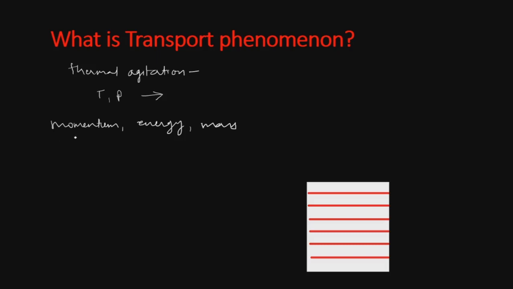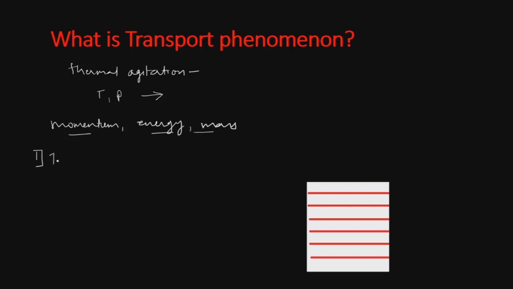During this process, the momentum, the energy, or the mass can be transferred from one region to the other. According to the kinetic theory of gases, the molecules of a gas are in a constant state of motion, as we have seen. The gas molecules will then come to a steady state, and when it is not in the steady state, then three types of transfer can take place.